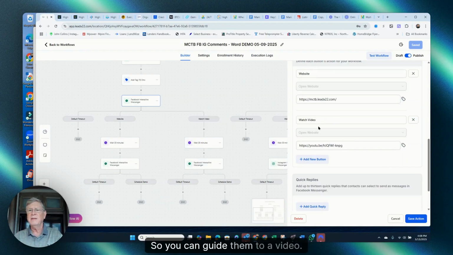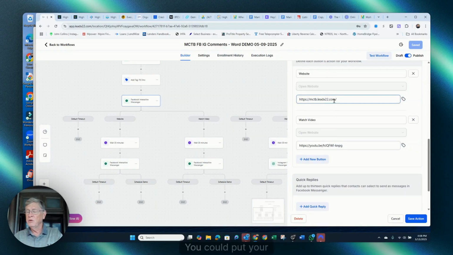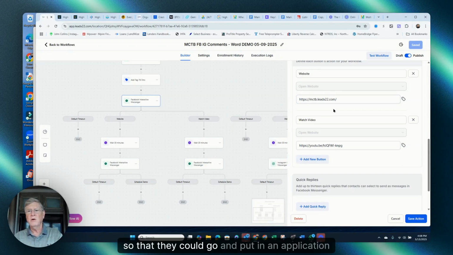You can guide them to a video, if you have a video out there you want them to watch. You could guide them to a website. You could put your link in there for an application so that they could go and put in an application with you. All those can be added here.